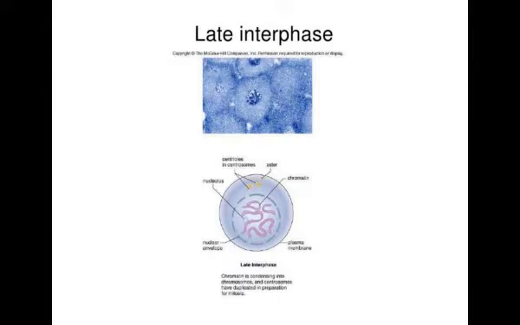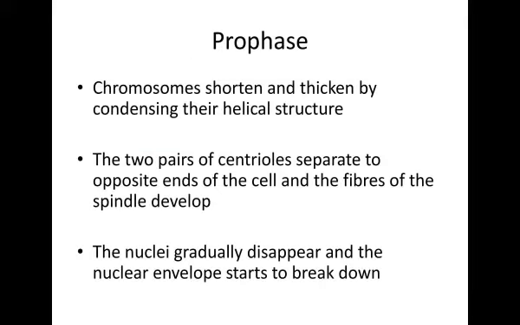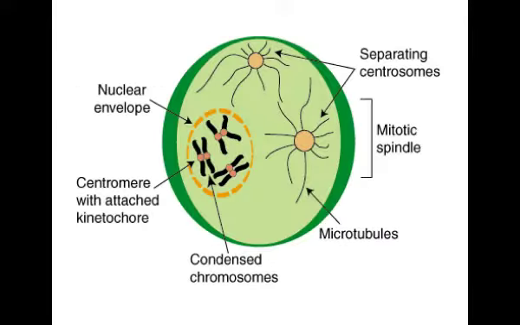Late interphase. The chromosomes are not visible as they are so thin and elongated. In late interphase, the DNA of each chromosome replicates. Prophase. Chromosomes shorten and thicken by condensing their helical structure. The two pairs of centrioles separate to opposite ends of the cell and the fibers of the spindle develop. The nucleoli gradually disappear and the nuclear envelope starts to break down.